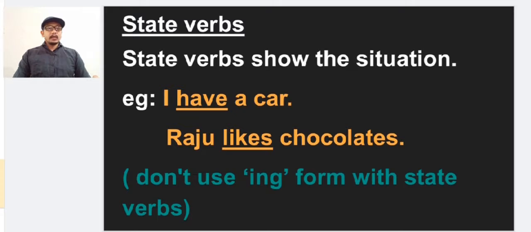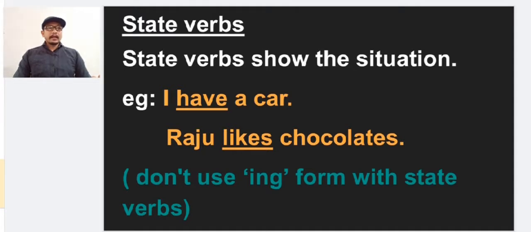Second one, Raju likes chocolates. Likes is the verb used here in the sentence and it doesn't show any action or physical activity. So we cannot say this is an action verb. So it is a state verb. It just shows the situation.